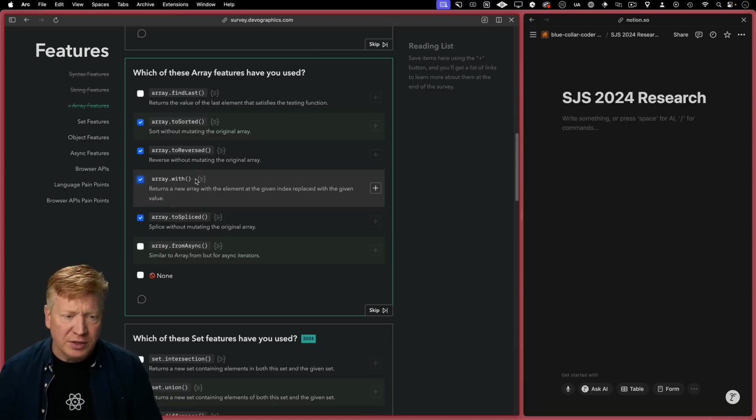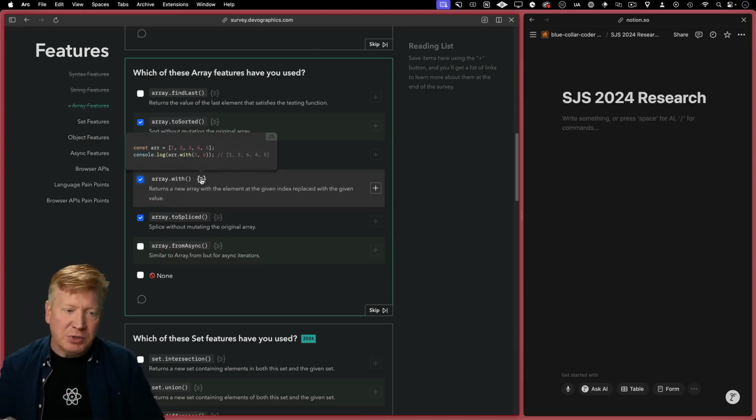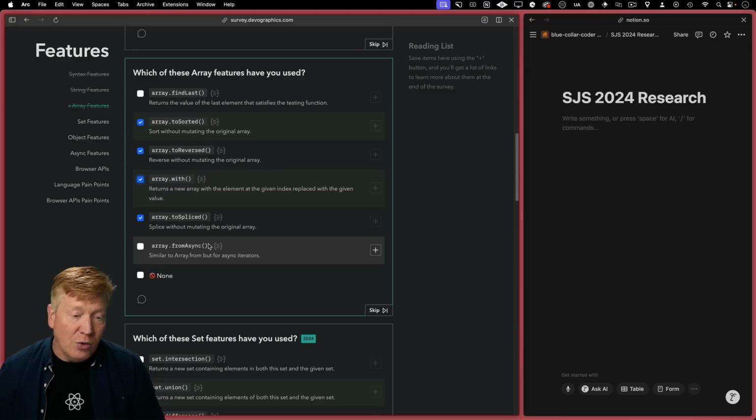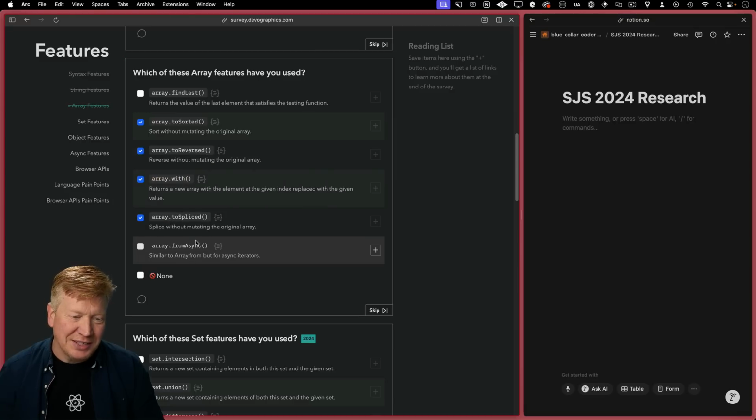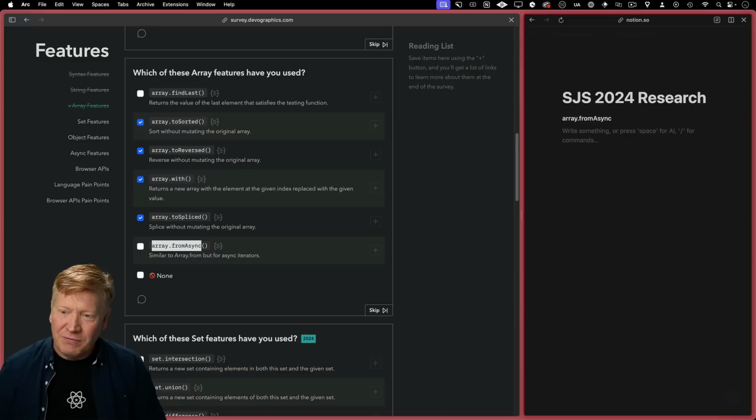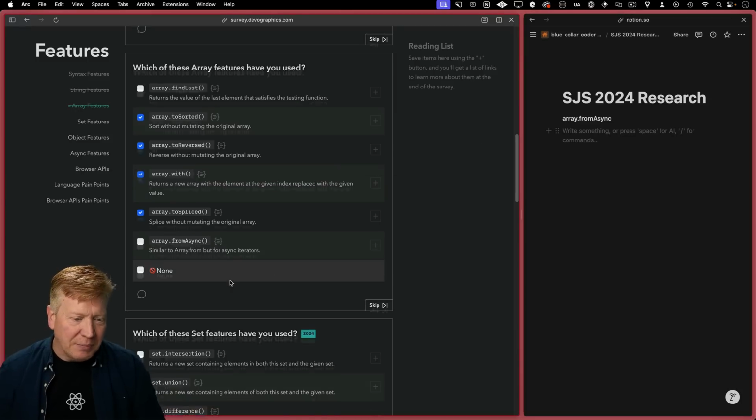Array.with, that's kind of cool. Basically allows you to set a particular value. It's a different way of setting an array value. I have no idea what fromAsync is. Yeah, this is one of the ones I'm going to take a look at. All right, I'm going to copy that over here. Array.fromAsync. Yep, let me look at that.